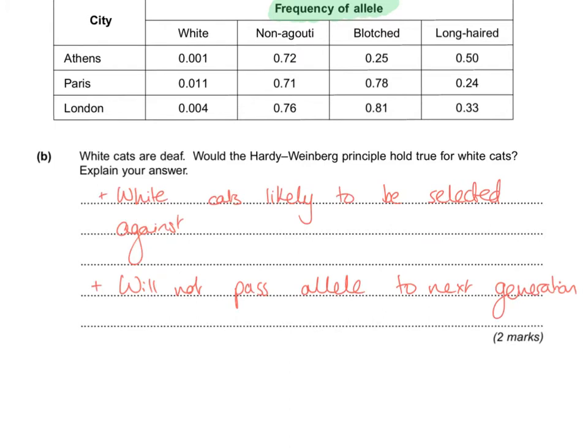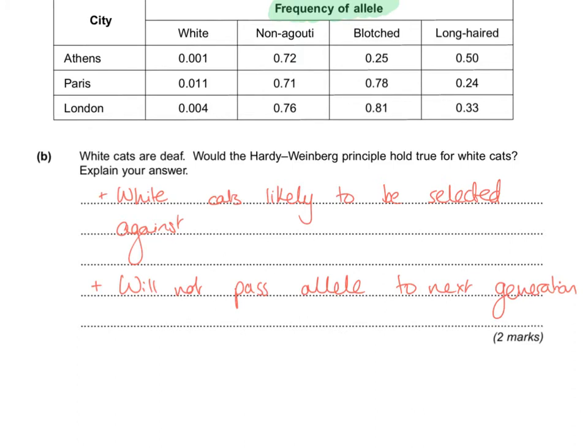The first one got mentioned. White cats are likely to be selected against. Nice examples, for example, a white cat might be more likely to be run over by a car. If it's deaf, it won't hear danger coming. Therefore, it's less likely to pass the allele on to the next generation, which means we'll get a reduction in allele frequency. Don't forget that second mark.